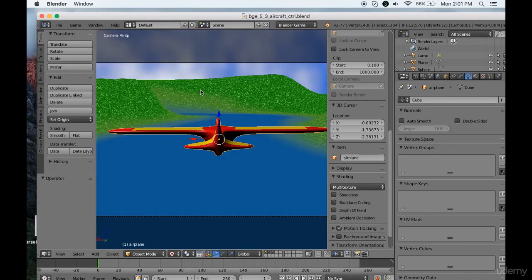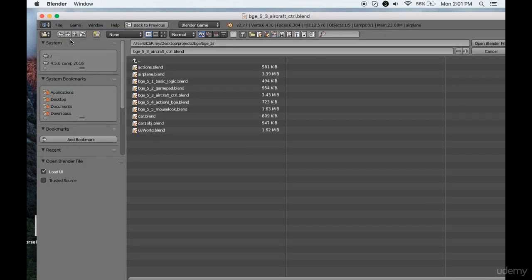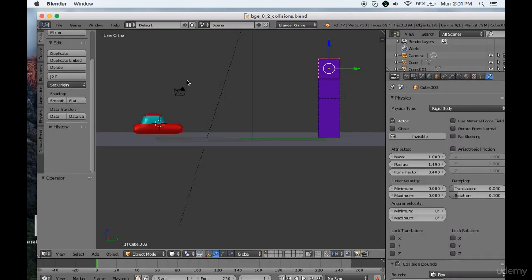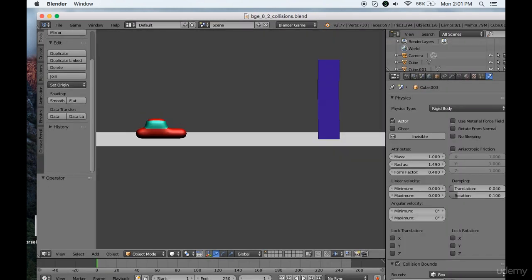We'll be able to use mouse input, joystick input, standard first-person shooter controls. We'll learn how to do all of those things. That's pretty fun. What else will we do? Well, of course, things need to crash into each other. That's what makes things really fun. So we'll talk about the physics engine built into Blender and learn how you can incorporate that to have things crash into each other in a fun and realistic way.